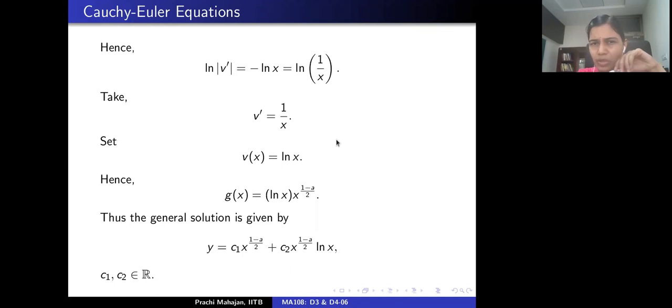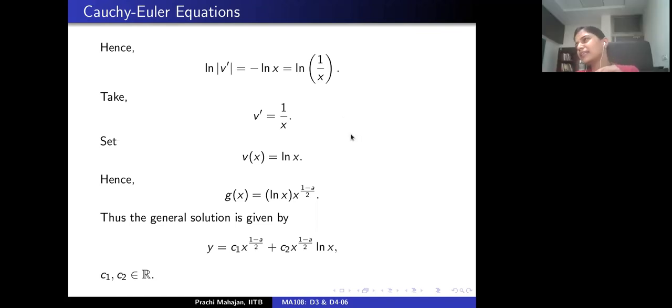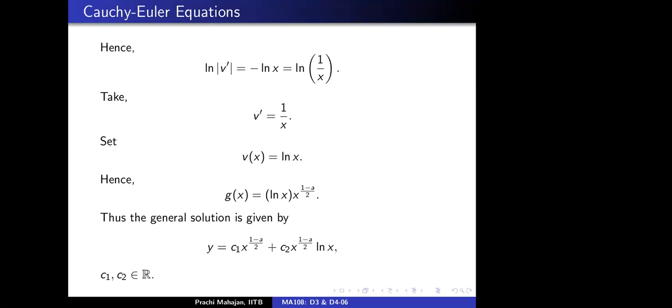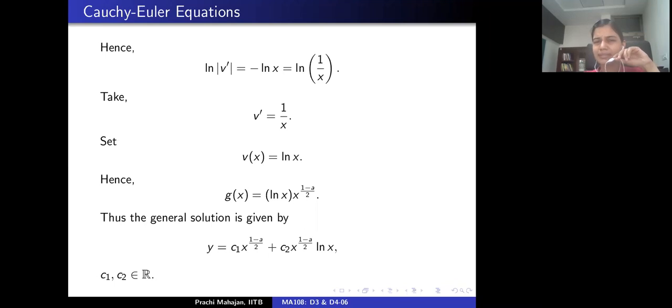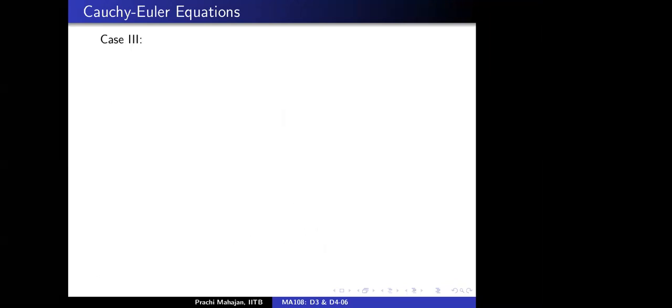So you're saying you pick up a constant of integration here? Why don't we have a constant of integration here? Would somebody like to answer this? That gets solved when we consider a linear combination of these two solutions. Right, so nothing is lost. Okay, all right.